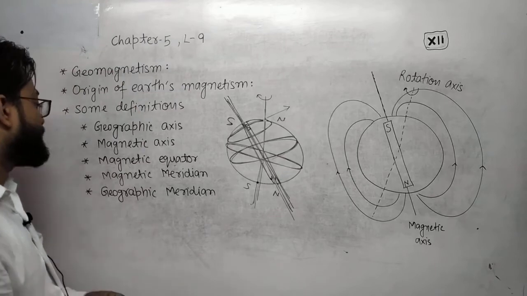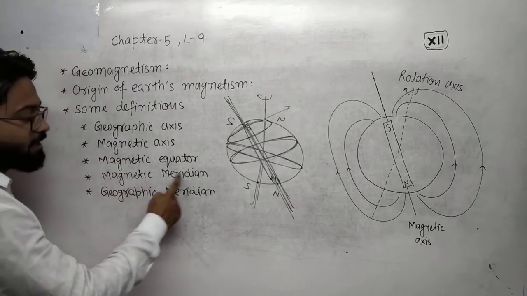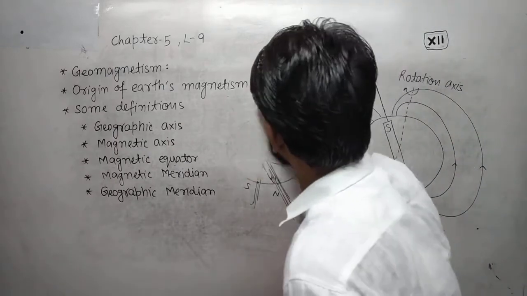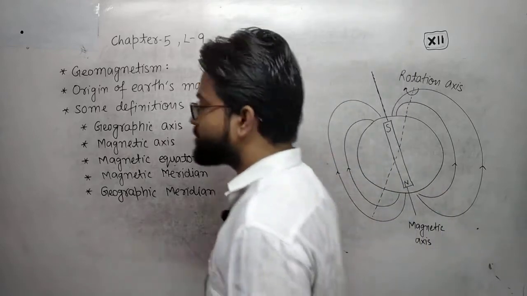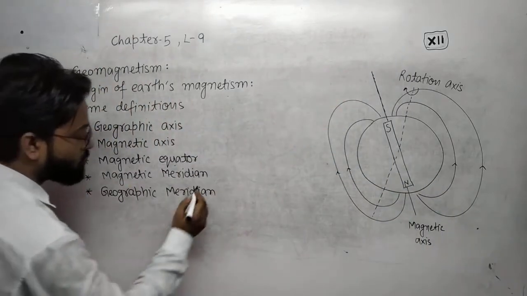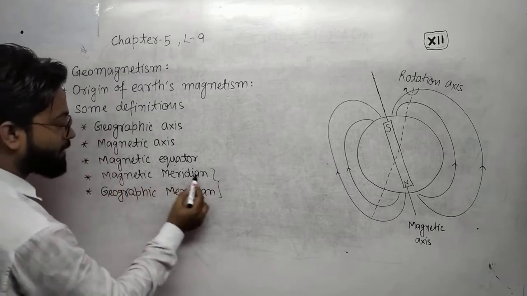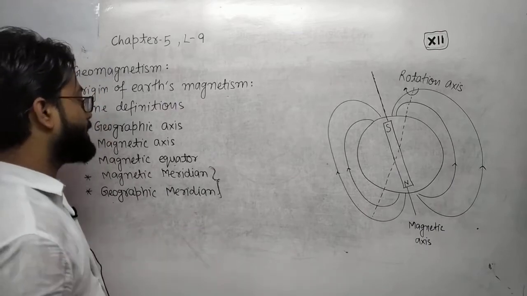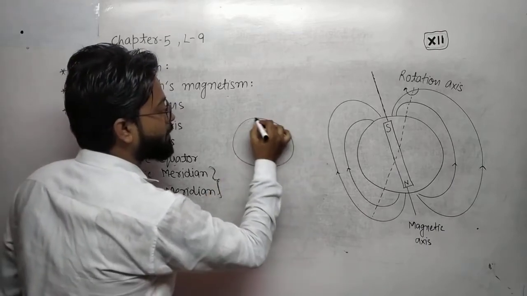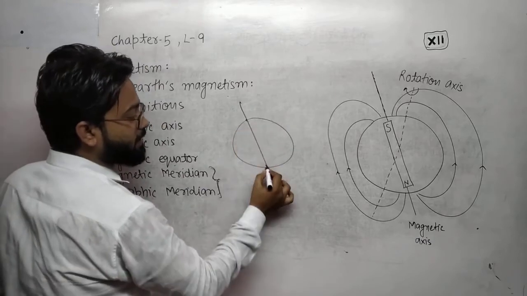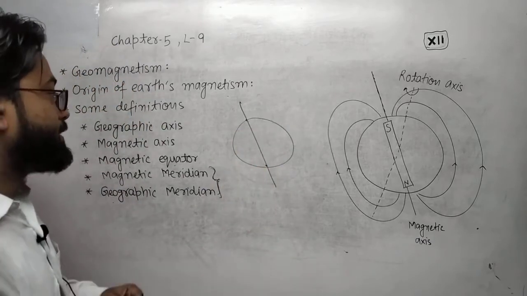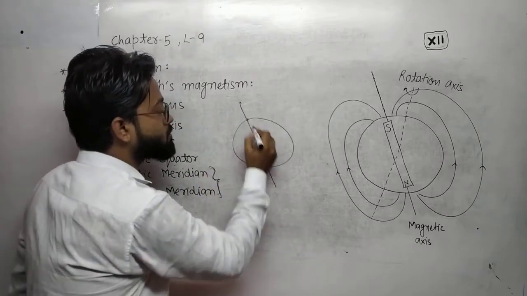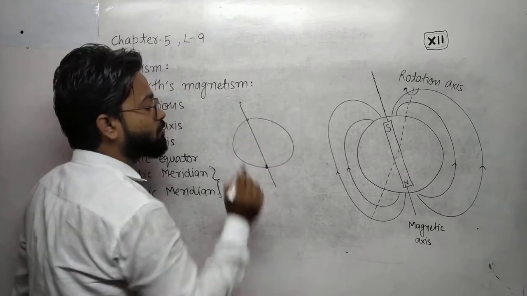Hope you are understanding. Now the magnetic meridian. Meridian means plane. Both the magnetic meridian and the geographic meridian. Which type of plane? This is the magnetic axis. The planes that pass through the magnetic north and south poles.